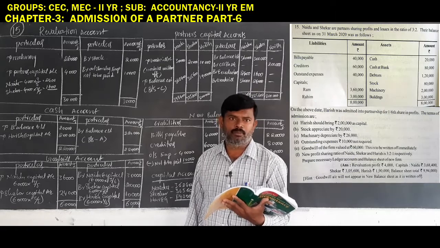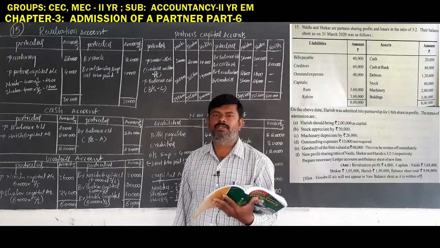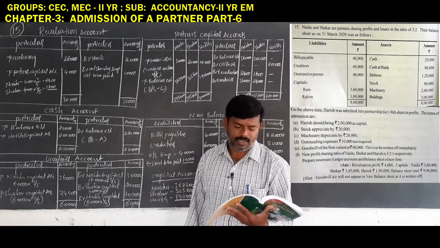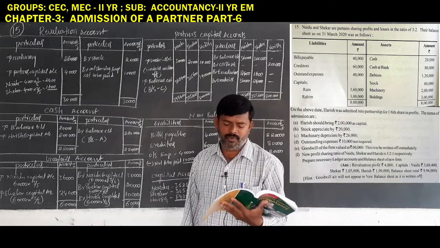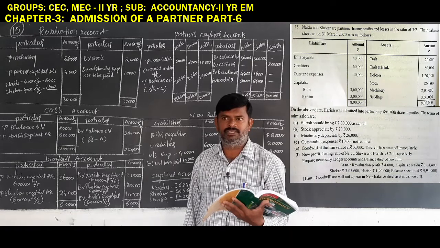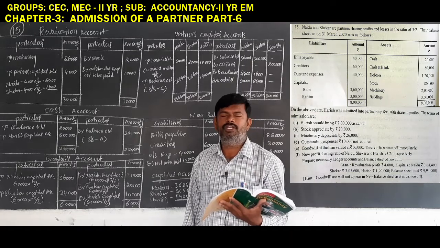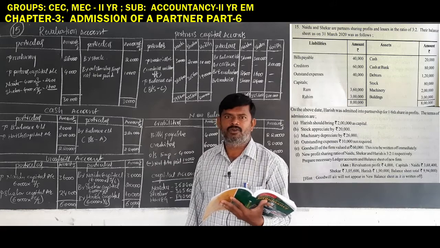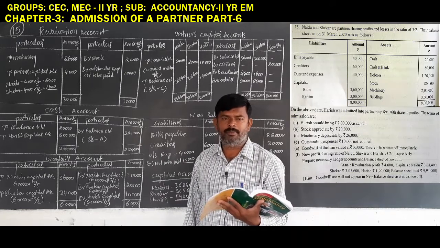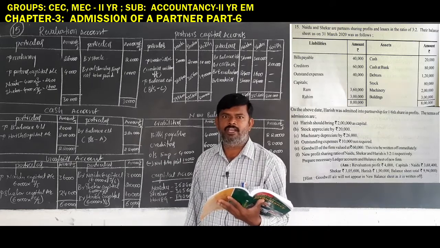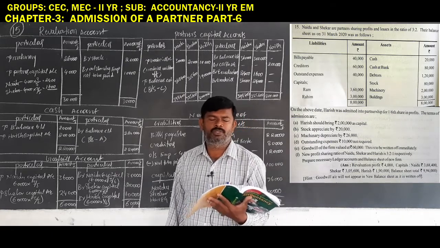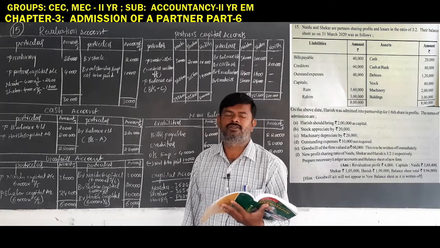So, it must be profit for the business. It must be recorded on the credit side. Remember one thing. Next, goodwill of the firm valued at 60,000. So, no need to take it into the cash account. Why? Because the goodwill is not brought in in the form of cash. It is valued or created. So, remember one thing, no need to take it into the cash account.